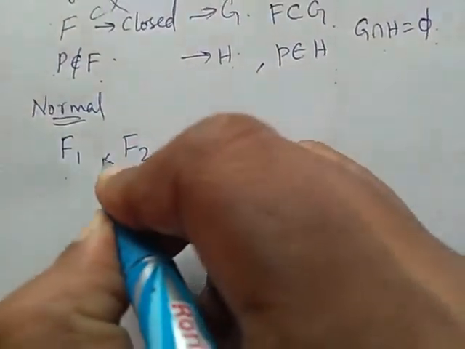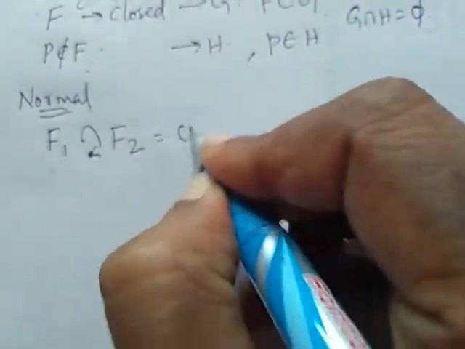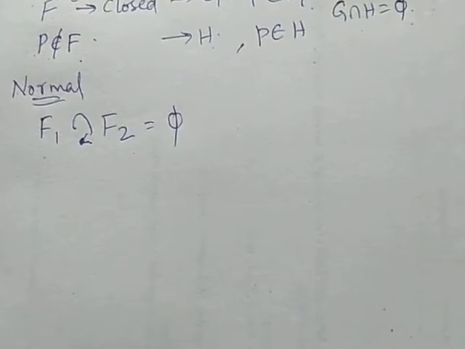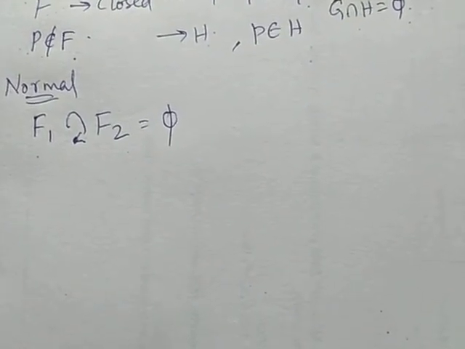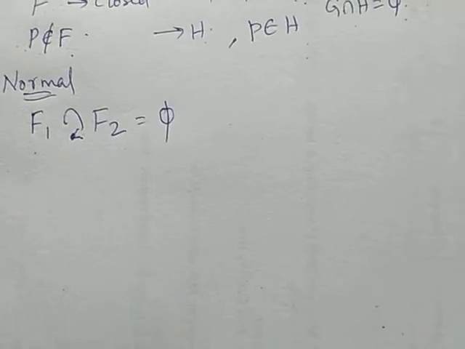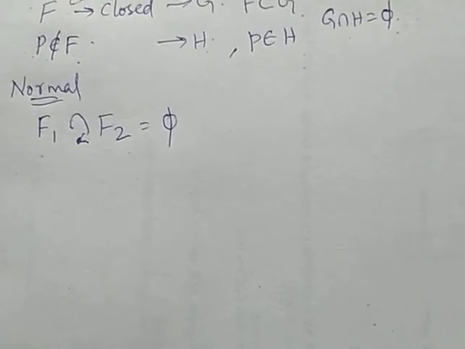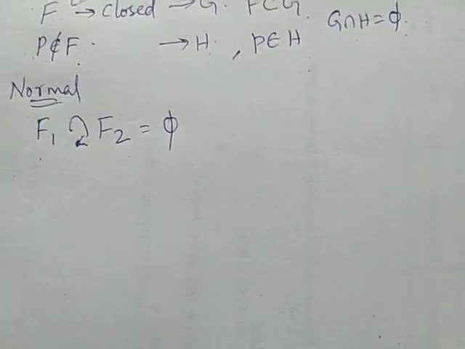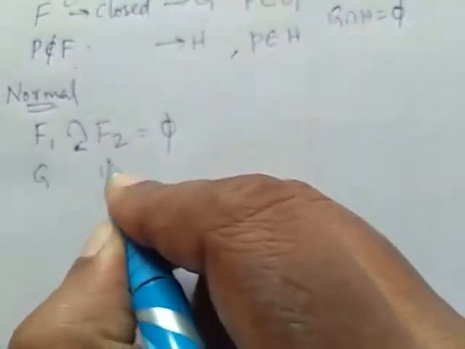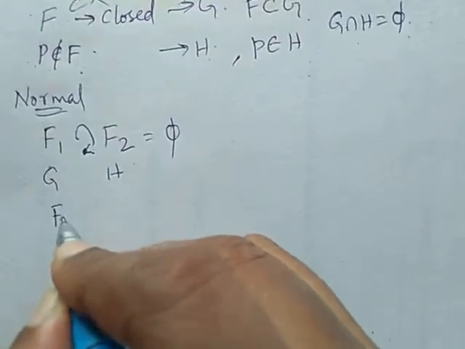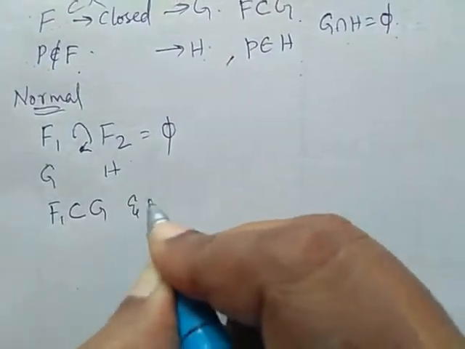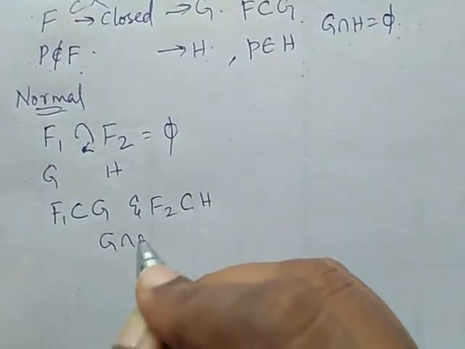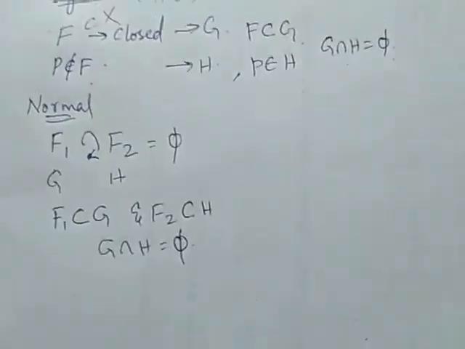It means F1 intersection F2 should be the null set. For every pair of closed sets F1 and F2, there should exist open sets G and H such that F1 is a subset of G and F2 is a subset of H and G intersection H should be the null set.